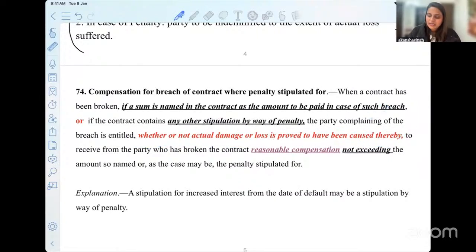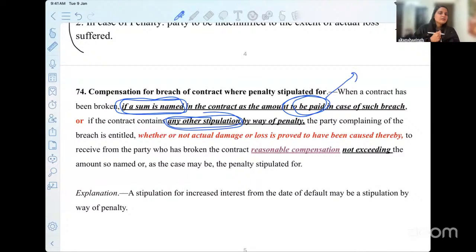First, if a sum is named or any other stipulation. If a sum is named as the amount to be paid, can earnest money be covered here? I have named a sum, 10,000, I will pay you if I do not deliver the property. But earnest money is something I've already paid you, and you have forfeited my earnest money.